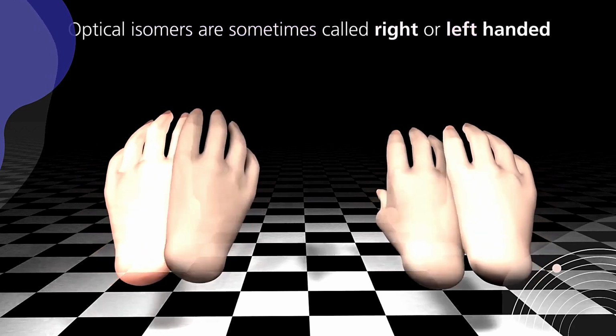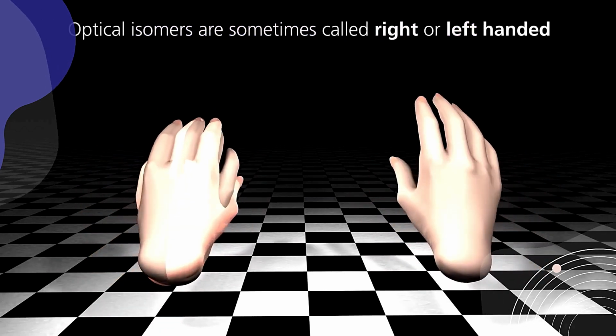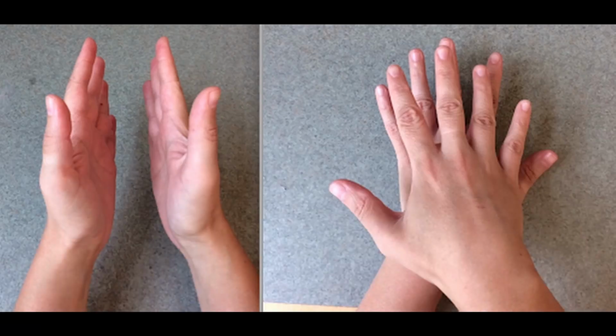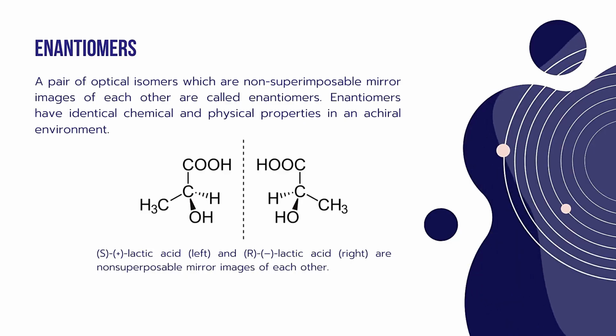These optical isomers are sometimes called right-handed or left-handed, because our hands are also non-superimposable mirror images. Next, important isomers are called enantiomers. Enantiomers are a pair of optical isomers which are non-superimposable mirror images of each other.